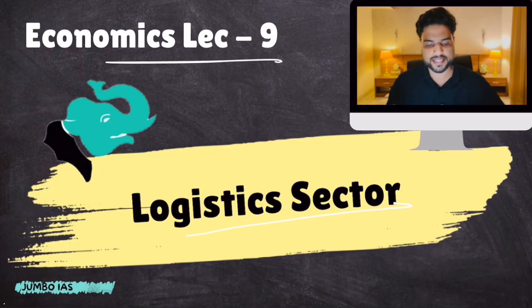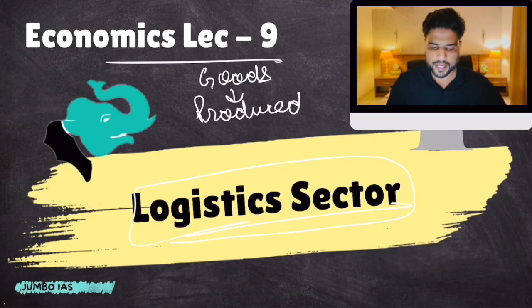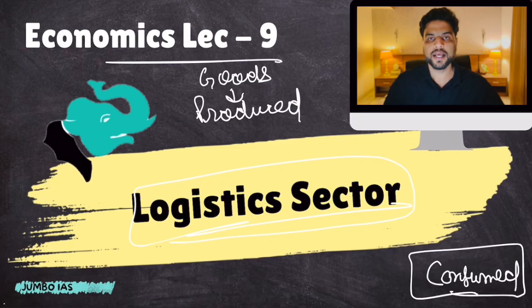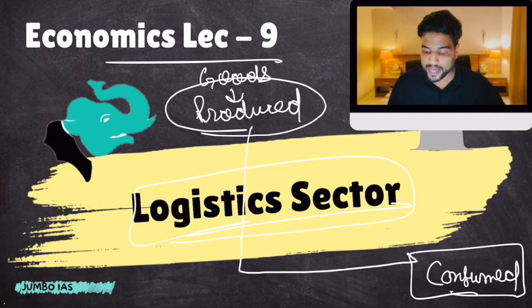Okay, so economics lecture number 9, logistics sector. Now the question is, what is the logistics sector? You all know that different goods are produced. These goods are produced and they are finally consumed by consumers. The entire journey of a product from where it is produced till where it is consumed is known as the logistics sector.